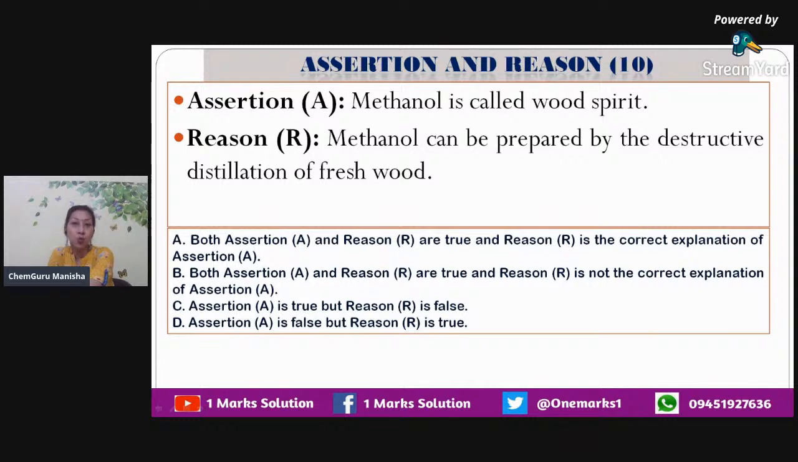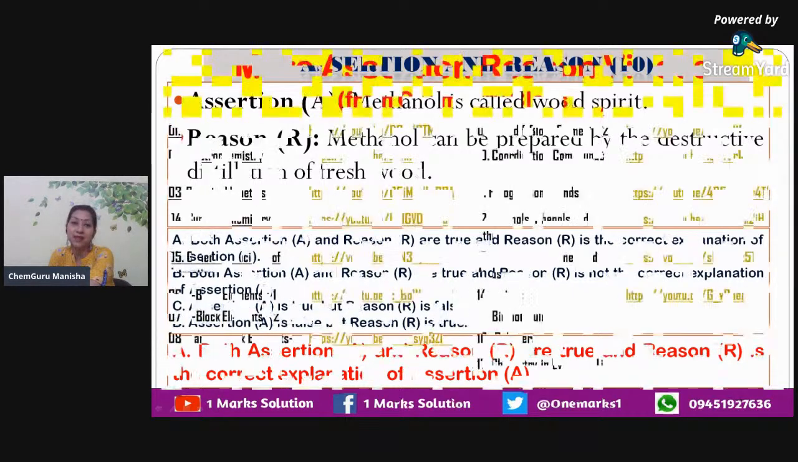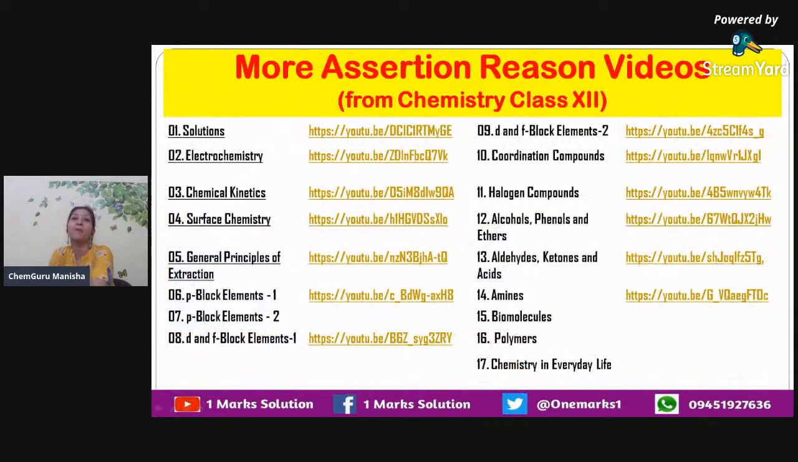10th is methanol is called wood spirit, and methanol can be prepared by the destructive distillation. That is absolutely correct. Methanol को हम wood spirit ही बोलते हैं और वो distillation के थ्रू ही बनाया जाता है because methanol is highly volatile. तो उसको हम किसी और प्रोसेस से करेंगे तो हमारा अल्कोहल टेस्ट हो सकता है. So we make it undergo distillation and that's how the reaction happens. So assertion is true, reason is true, and reason is the correct explanation of assertion as well.